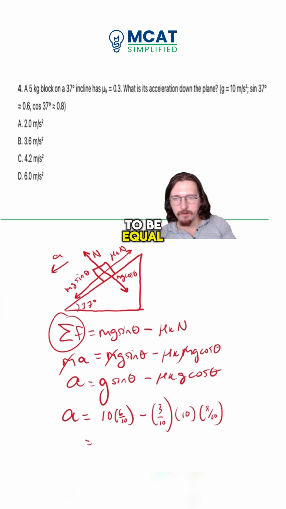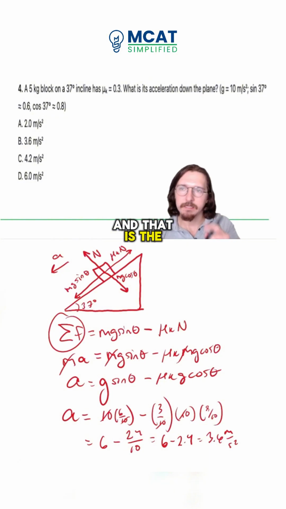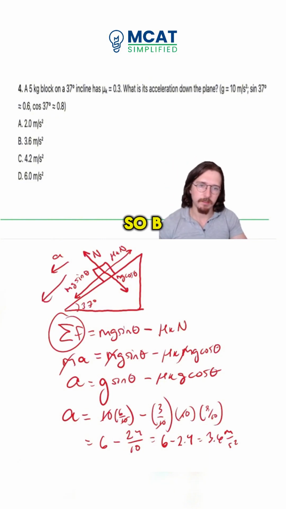Right, so the 10s here cancel, that's going to be 6. The 10s here cancel, so that's going to be 3 times 8, which is 24, divided by 10. 24 divided by 10 is 2.4. So this is 6 minus 2.4, which is going to be 3.6 meters per second squared. And that is the net acceleration, of course, going this way down the plane. So B is the correct answer.